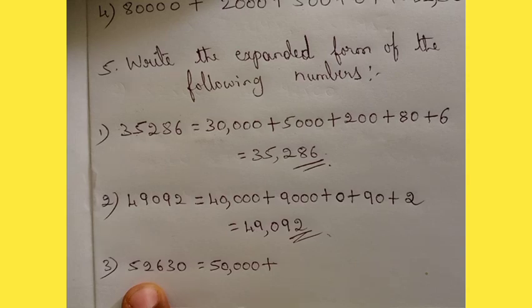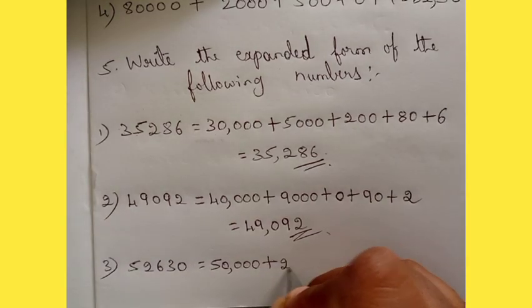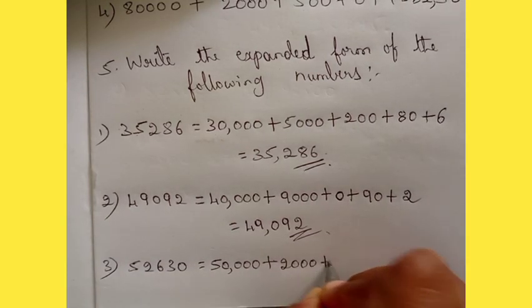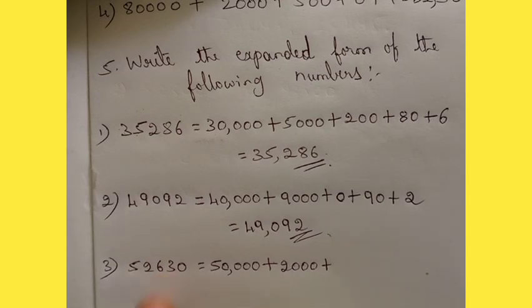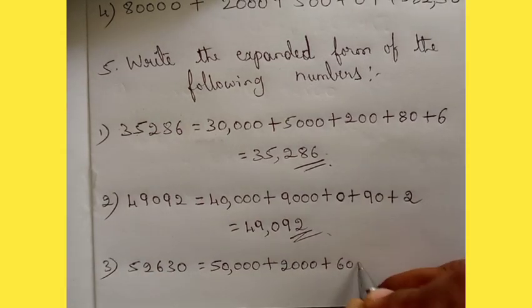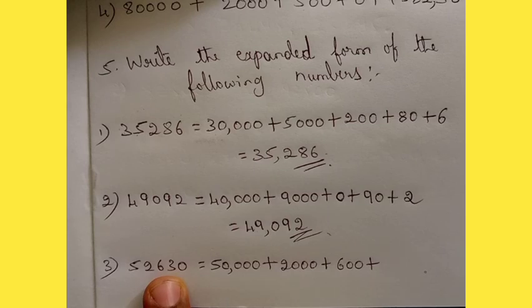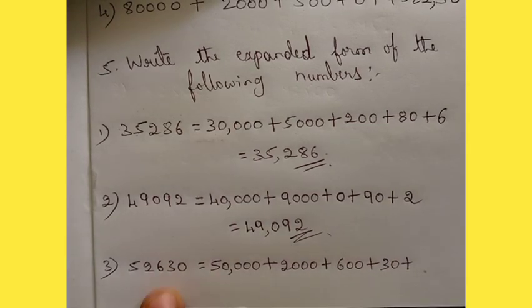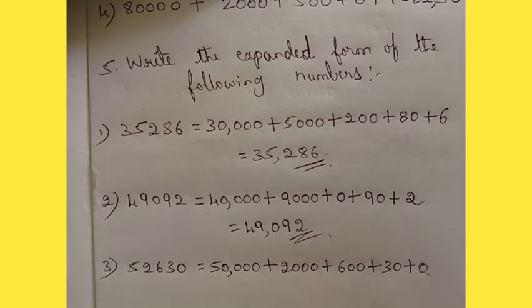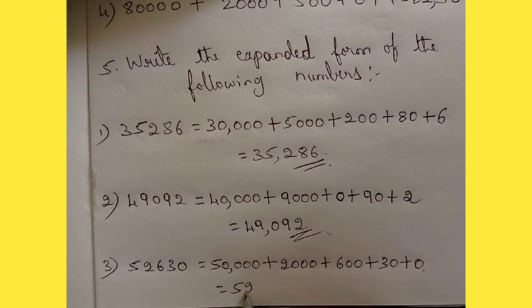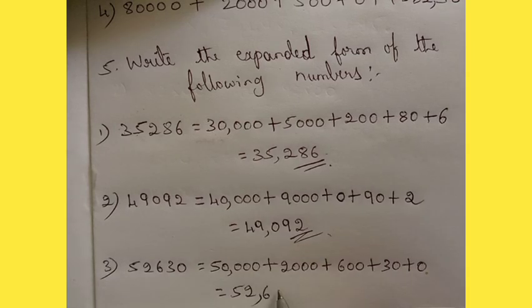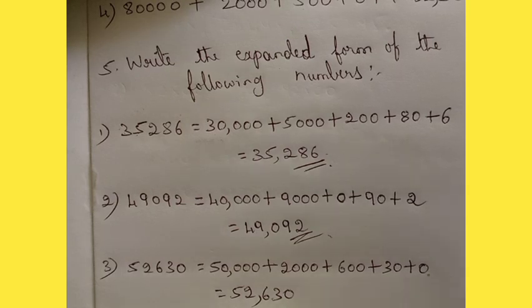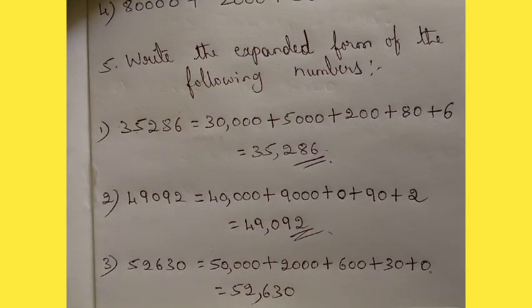Plus 2 is in which place? 2 is in thousand place. So 2,000 plus 6 is in which place? Hundreds place. So 600 plus 3 is in which place? Tens place. So 30 plus 0 is in which place? Ones place. So 0. Okay. So let us put the comma for this: 52,630. Okay. Understood now how you are going to expand it?